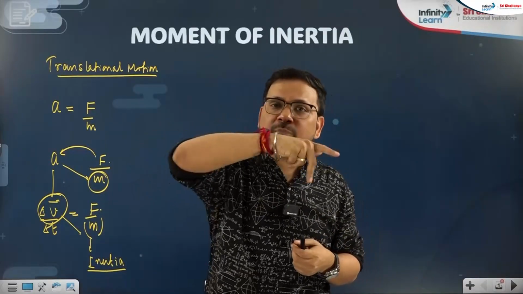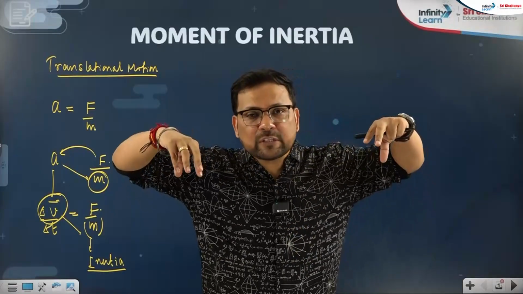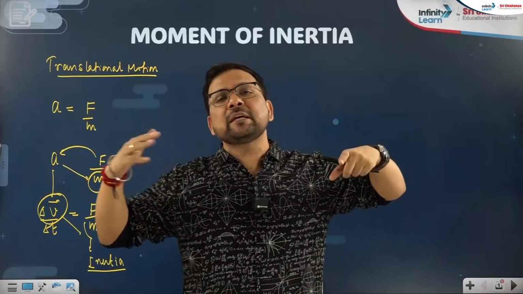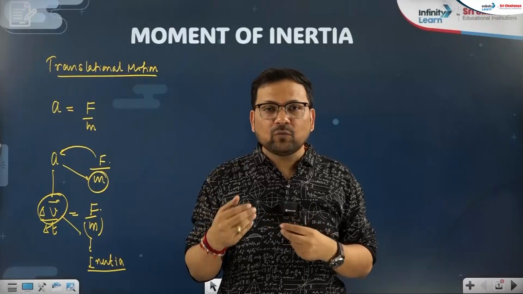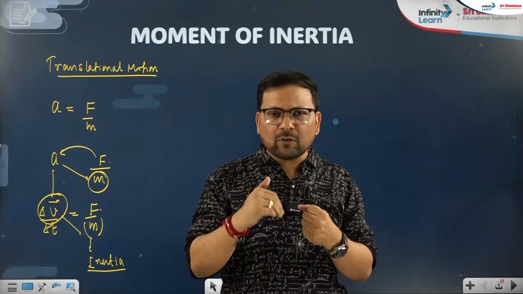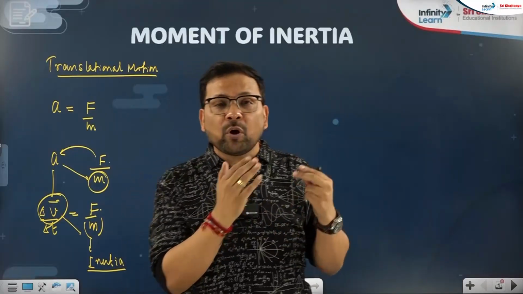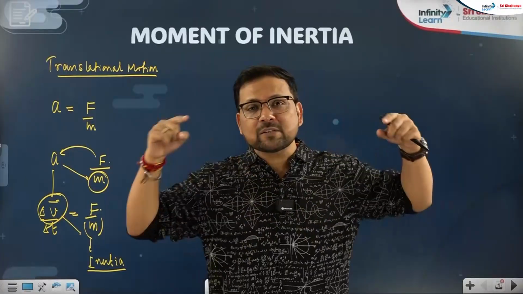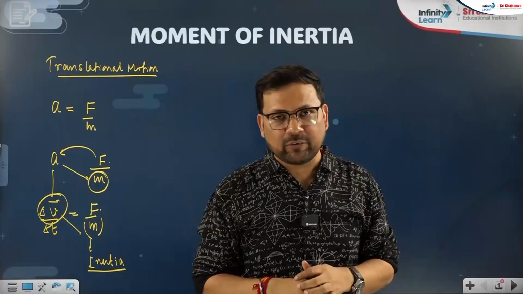Now we are rotating both of them. I am applying the same torque on both of them. If I apply the same torque on both of them, they will not rotate in the same way. The body with higher moment of inertia will stop sooner, or it will be very tough to generate even a little rotation there. The body with lesser moment of inertia will rotate more. Means the mass is the same, 1 kg, still both are not rotating in the same way.